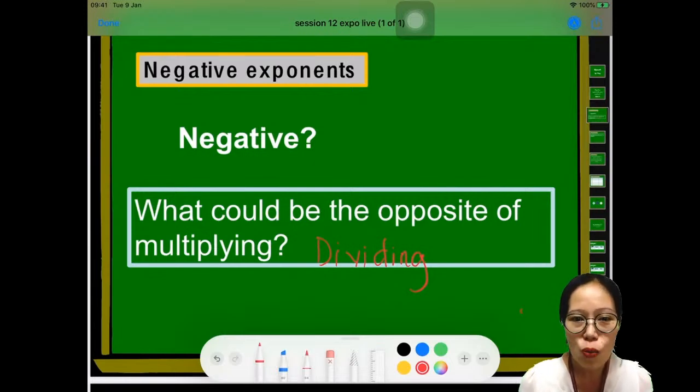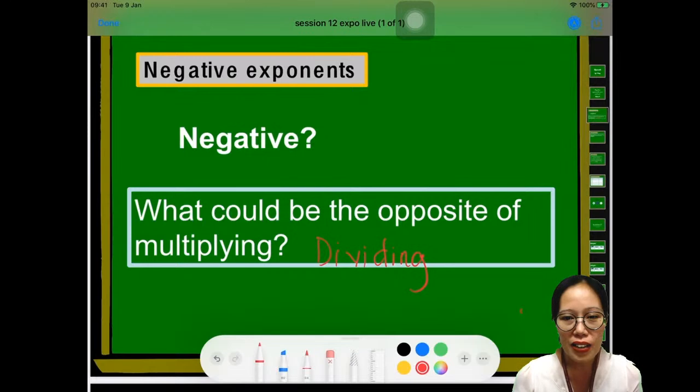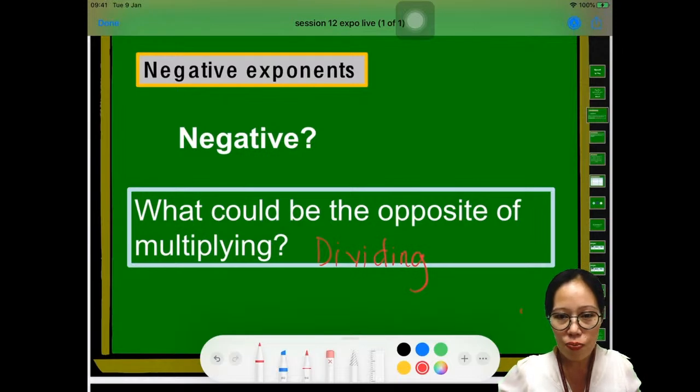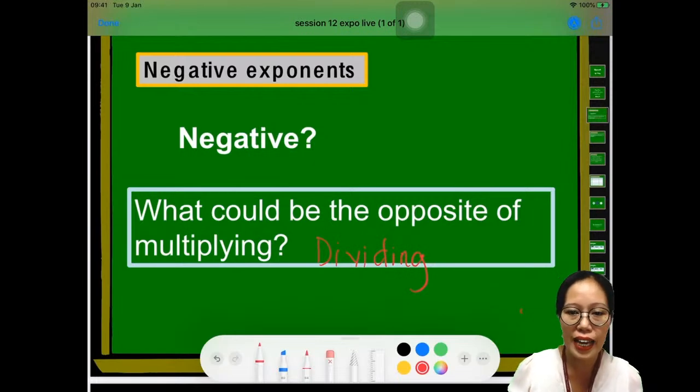Why do I ask this question? It's simply because our lesson is about negative exponents. When we say negative exponent, we're going to divide this time. If you can remember our topic on the positive exponent, we multiply, right? Since it's negative, we're going to do division this time.